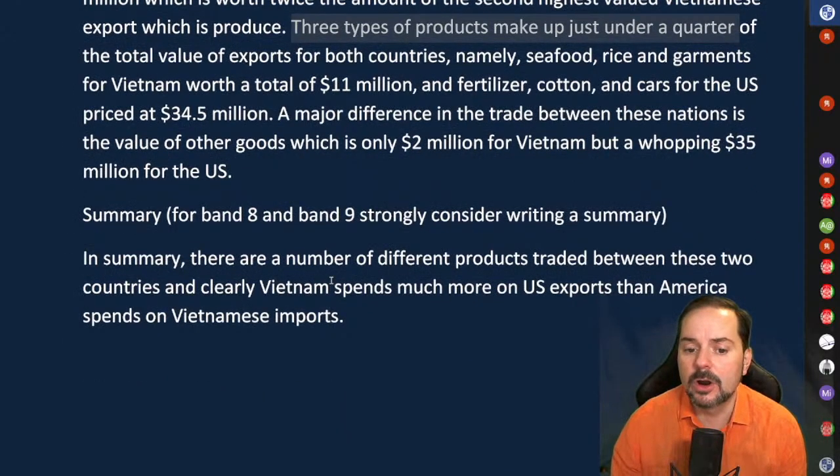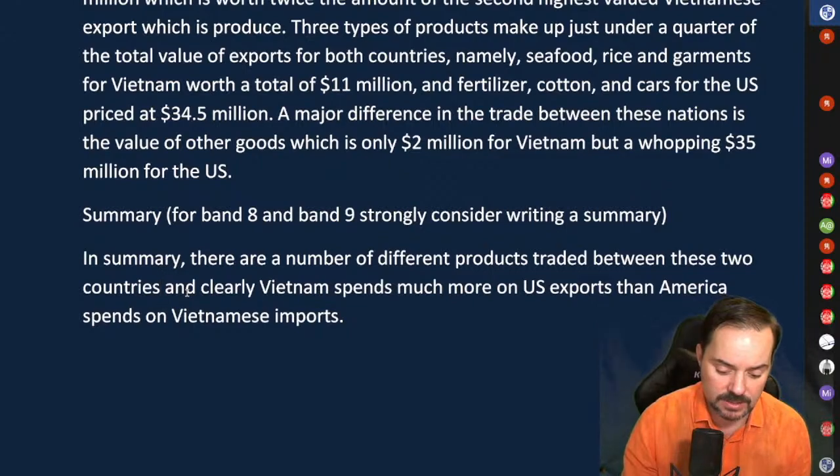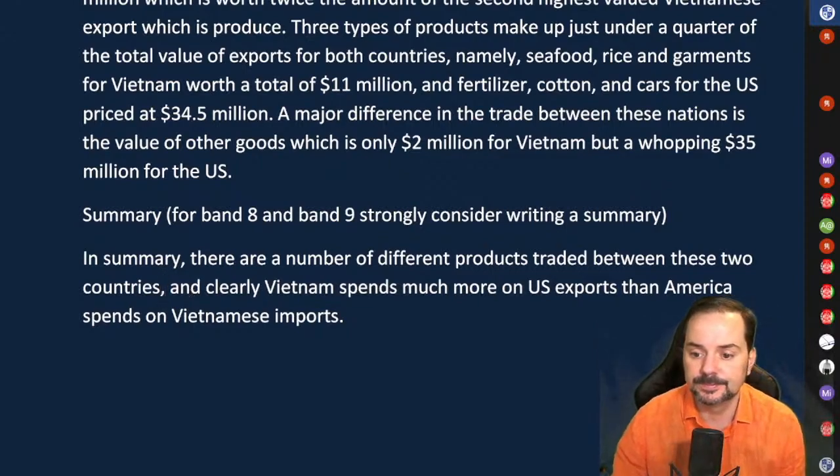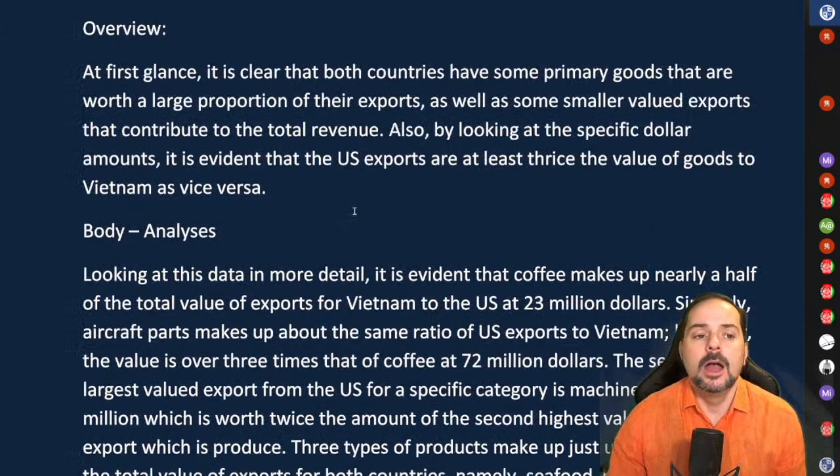In summary, there are a number of different products traded between these two countries, and clearly Vietnam spends much more on U.S. exports than America spends on Vietnamese imports. Okay, all right, so that is your full essay, and that's how you do it.